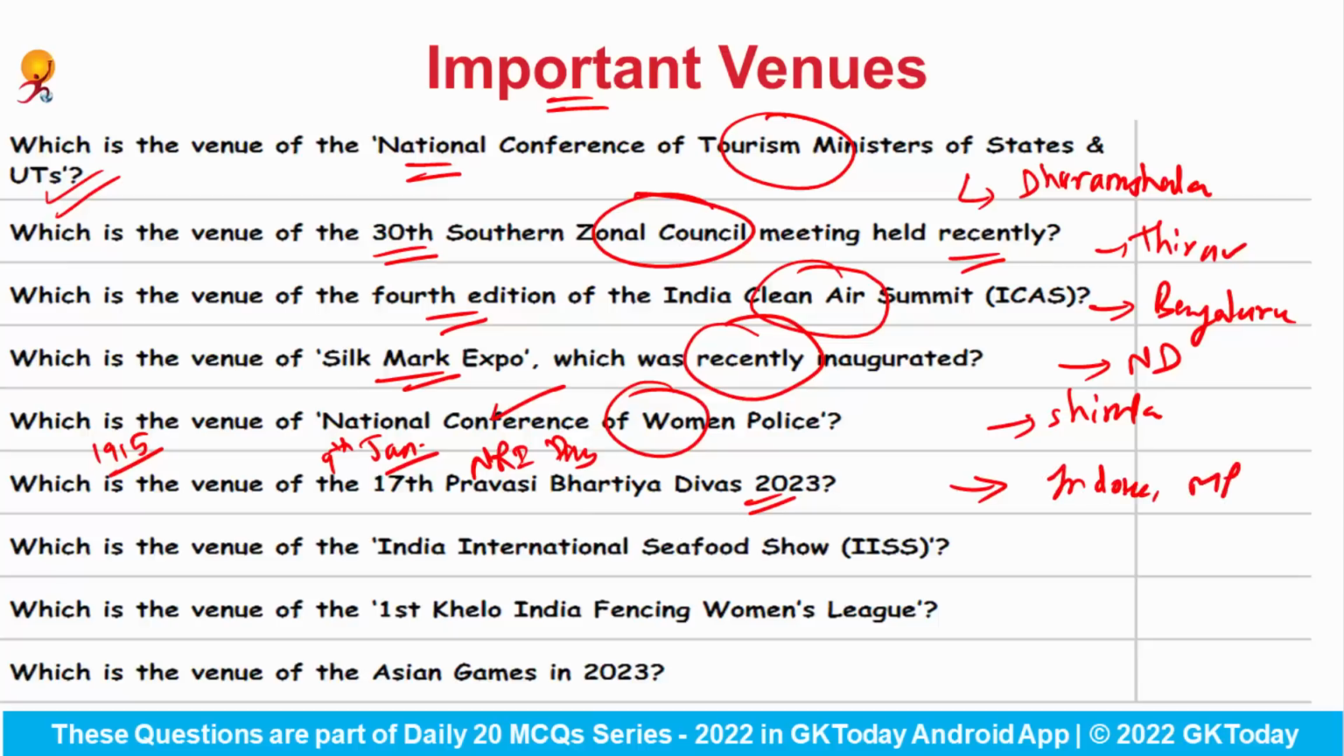Which is the venue of India International Seafood Show? Answer would be Kolkata. Which is the venue of the first Khelo India Fencing Women's League? Answer is New Delhi. Which is the venue of the Asian Games in 2023? So 2023 Asian Games would be hosted by the country China.